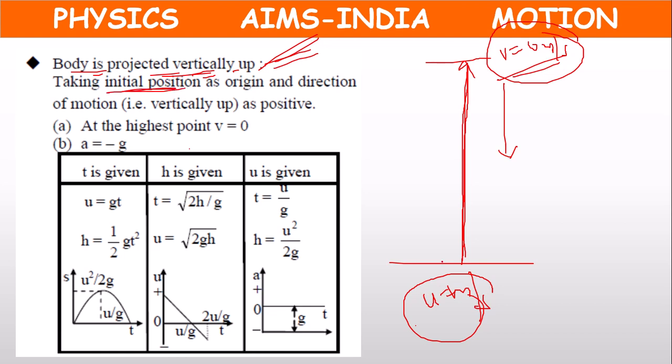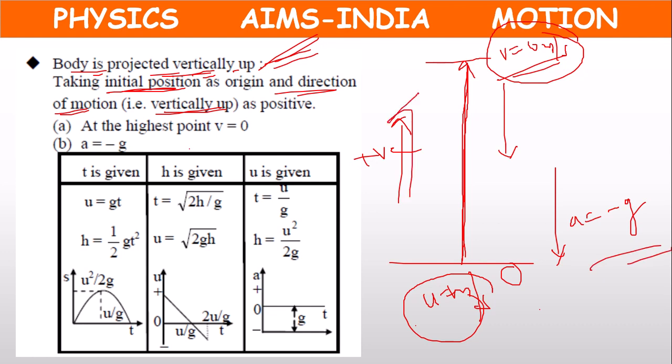So initial position, let's take as origin. The direction of motion, vertically up, is taken as positive direction, but acceleration acts downwards. The ground tries to attract the body downwards. Acceleration is acting downwards, so acceleration is to be taken as negative, because upward direction we have taken as positive, so downward direction will be negative. So the a value will be minus g.